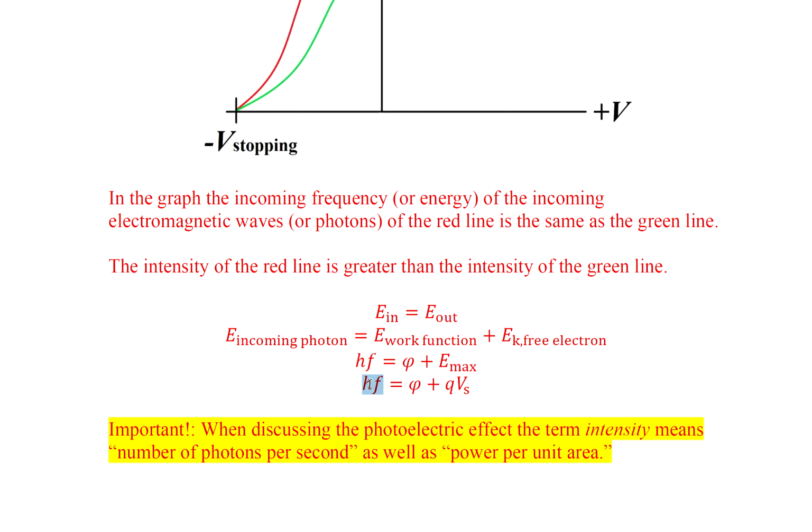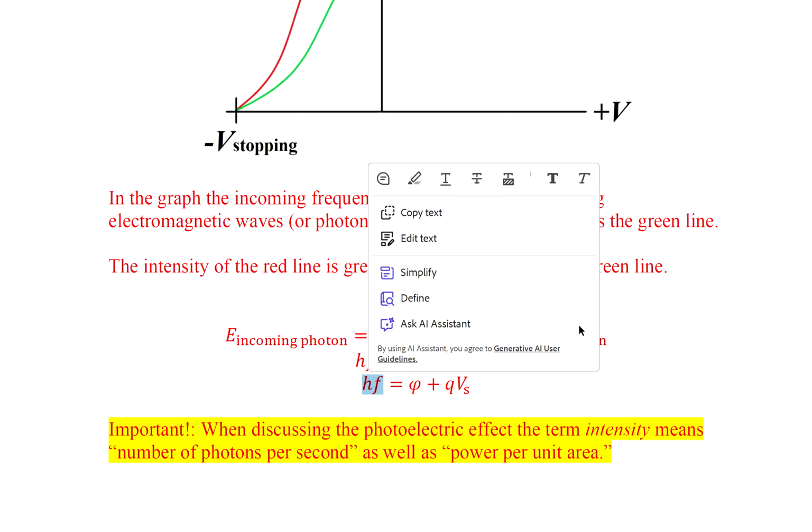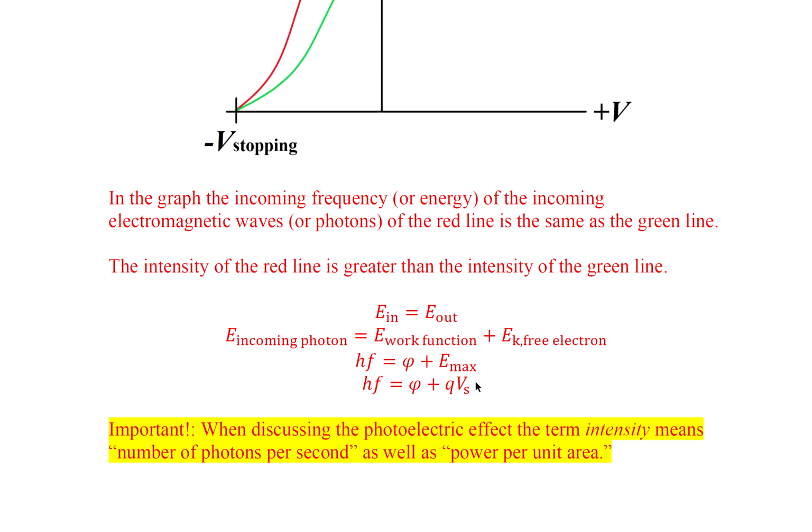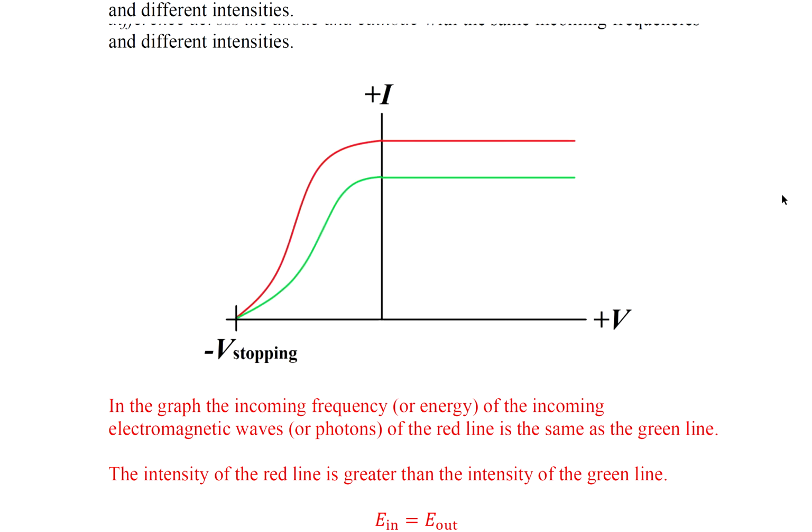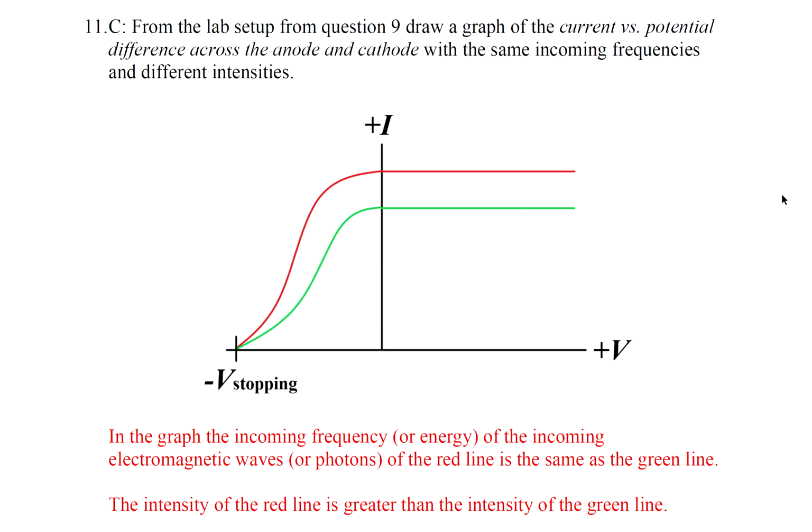So if f here is the same for both, then V sub S is going to be the same for both. So this unit or this topic, it's non-intuitive. It's not like classical mechanics. So you really got to visualize this and think about what's happening again and again.